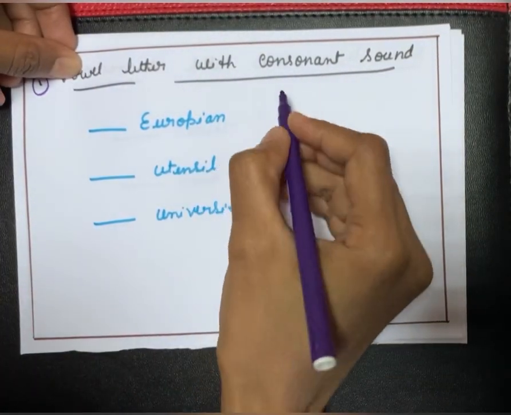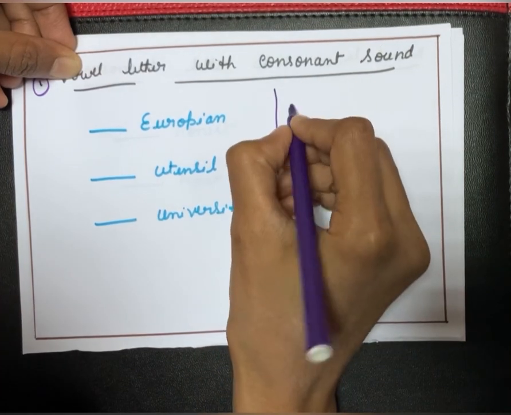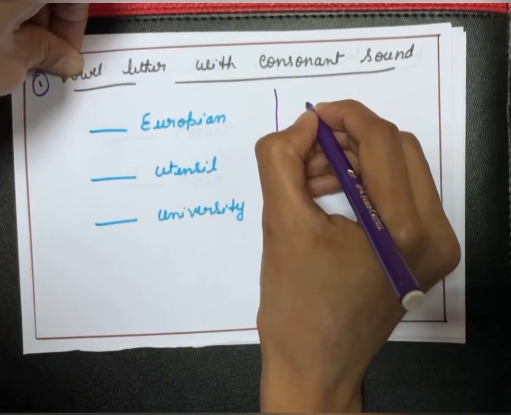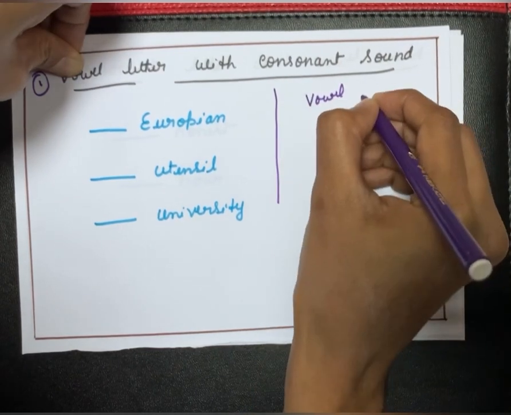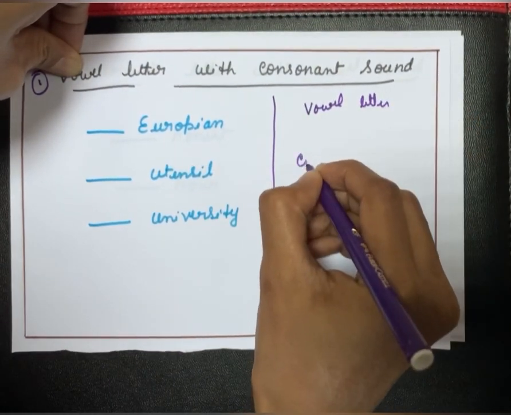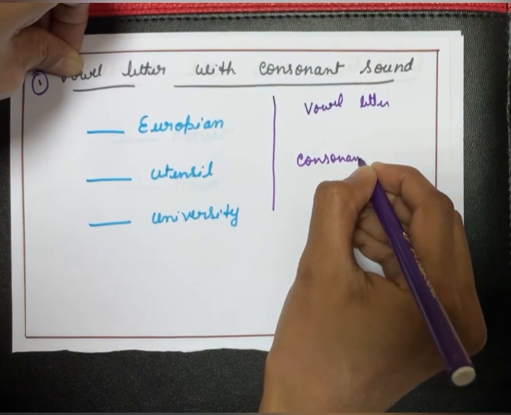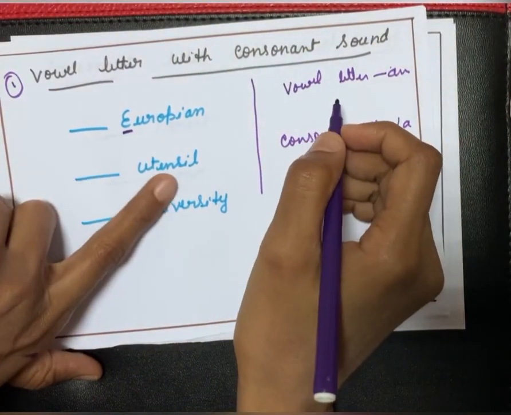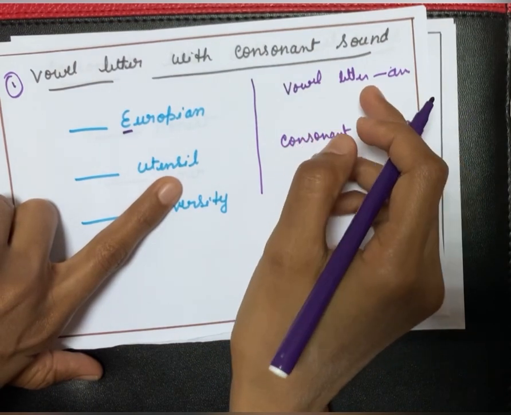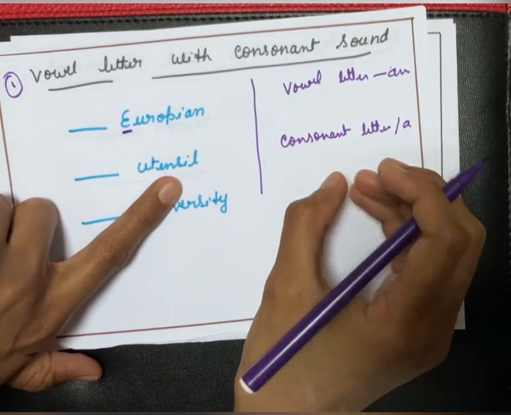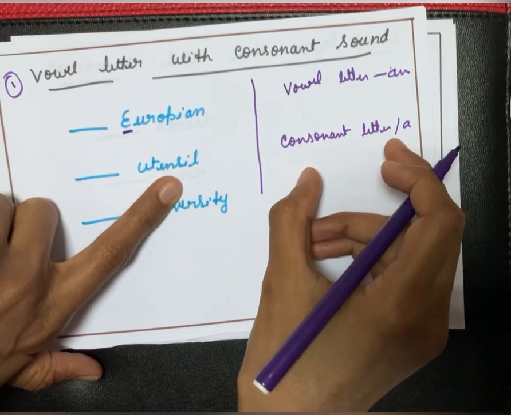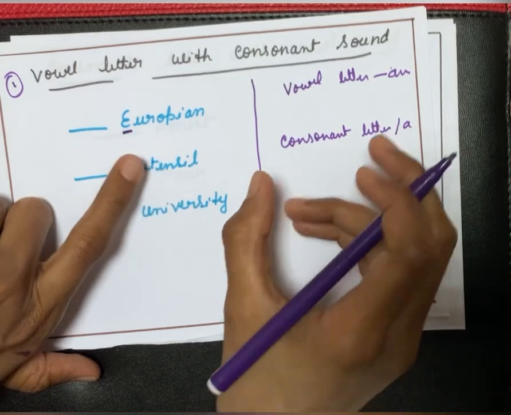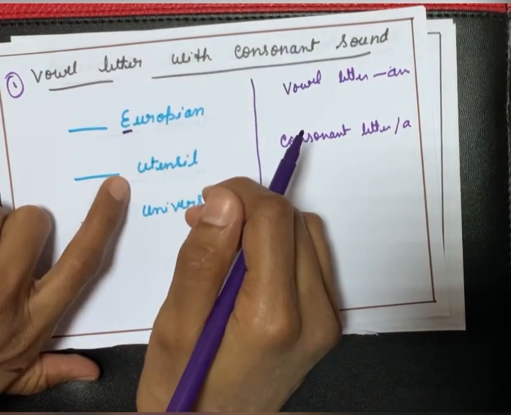As I told you earlier, when the kids were in KG, we teach them like vowel letter and consonant letter. If a word starts with a vowel letter, article an is used, and if a word starts with a consonant letter, article a is used. But this rule gets wrong with some words. Here I have taken those words.